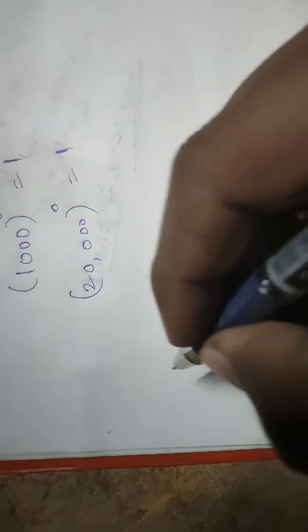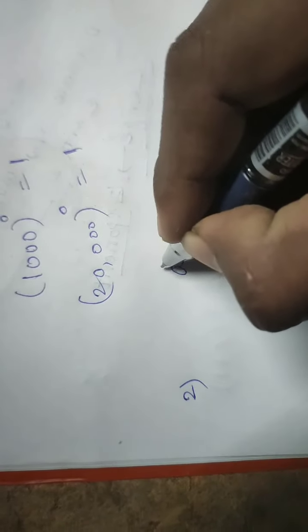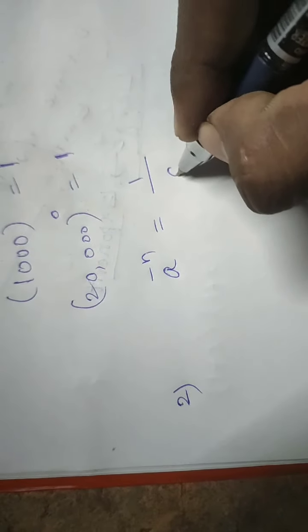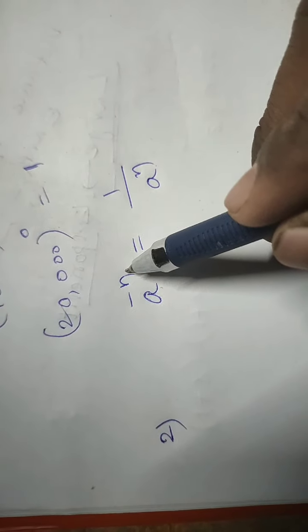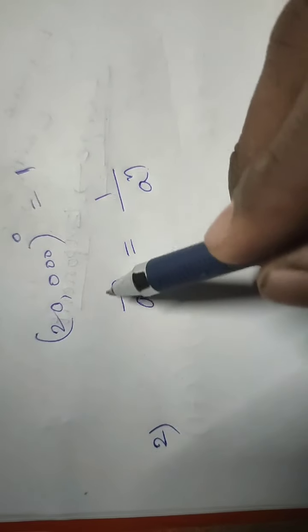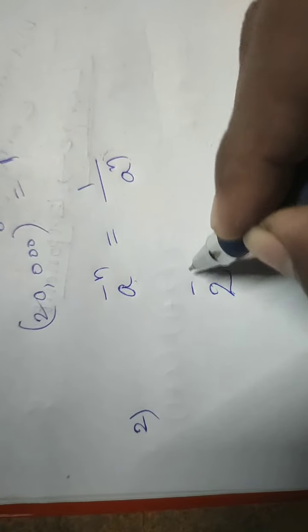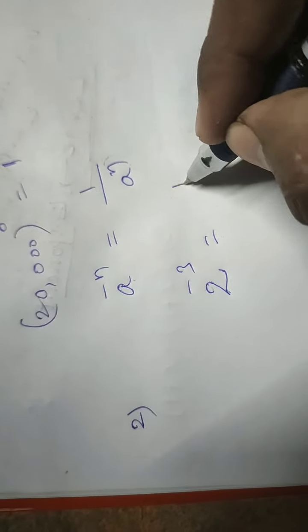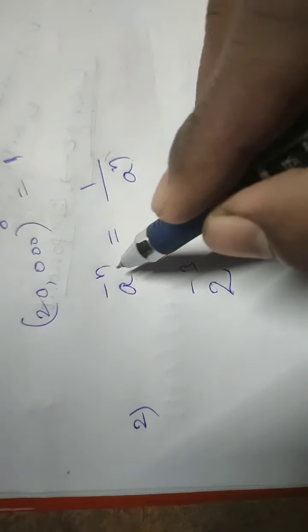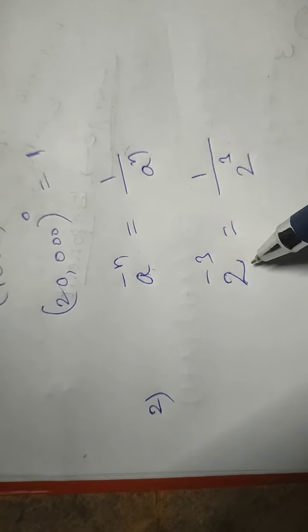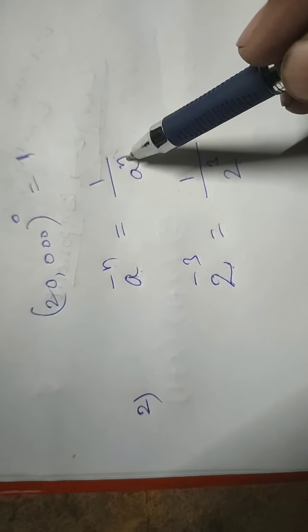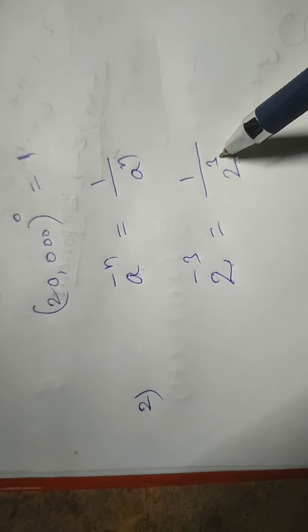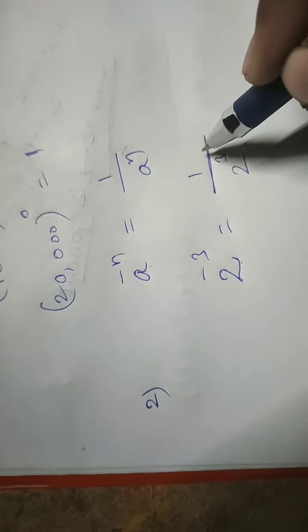Okay. Next, second formula: a power minus n is equal to 1 by a power n. What did you understand? If there is a base with a negative exponent, then the whole term can be written in the denominator with a positive exponent. For example, 2 power minus 3 I can write as 1 by 2 power 3. Look at the formula: in the place of a there is a 2, so in place of a I substituted 2. In place of minus n there is plus n, so in place of minus 3 I have written 3. Correct? But it is in the denominator place, 1 by.